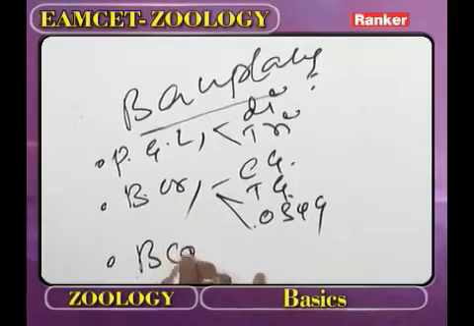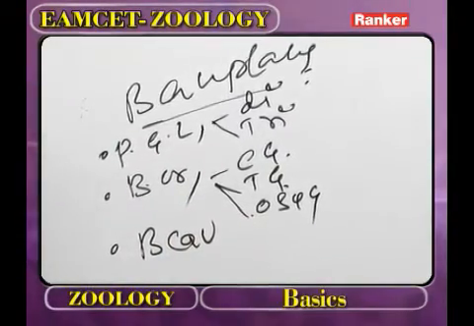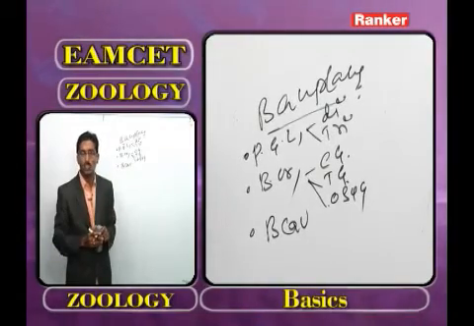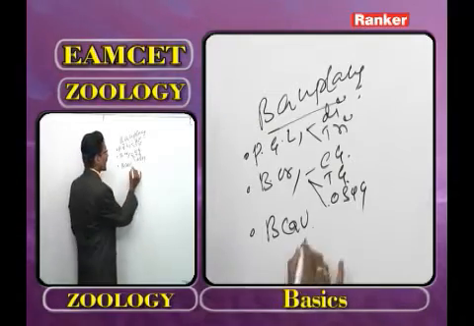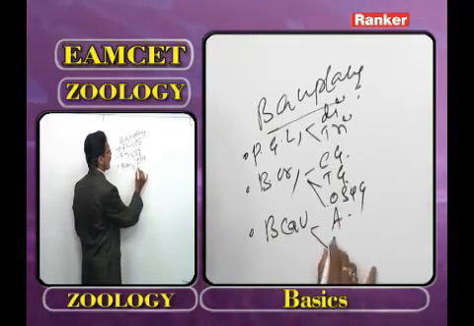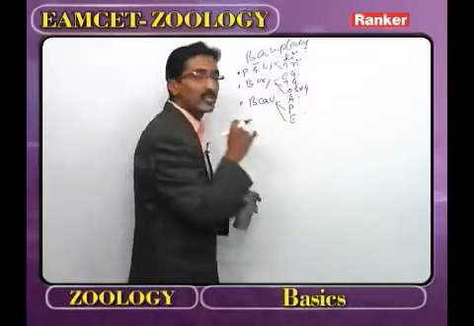Now, what is the next feature? That we call as the body cavity. What is meant by body cavity? It is nothing but the coelom. Now, the body cavity is classified into acoelomata, pseudocoelomata and eucoelomata.